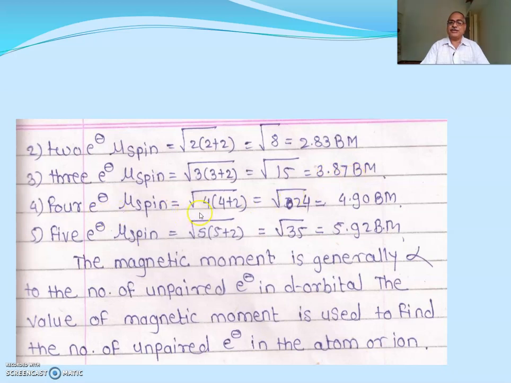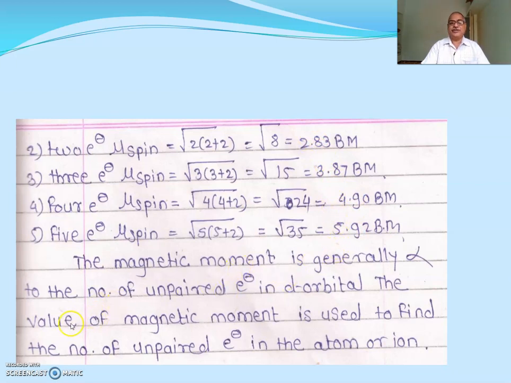For 4 unpaired electrons, 4 into 6, 24, the value is 4.90 Bohr magneton. For 5 electrons, 5 into 7, the resulting value is 35, and the square root of 35 is 5.92 Bohr magneton. The magnetic moment is directly proportional to the number of unpaired electrons. You are observing here that as the number of unpaired electrons increases, the magnetic moment increases.